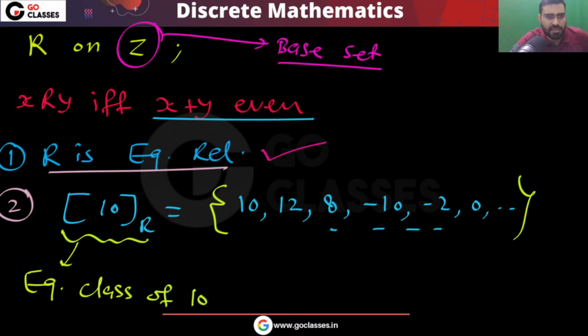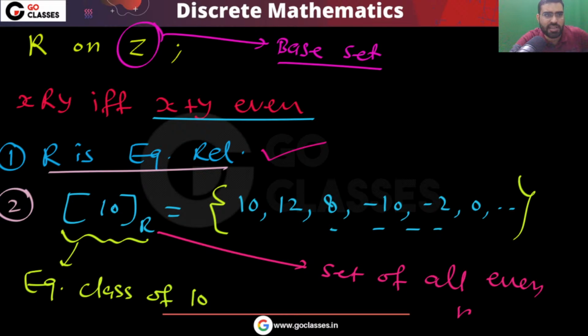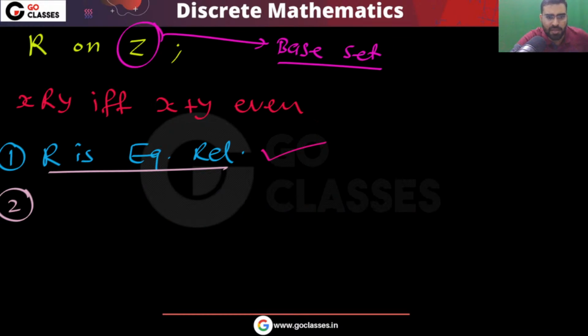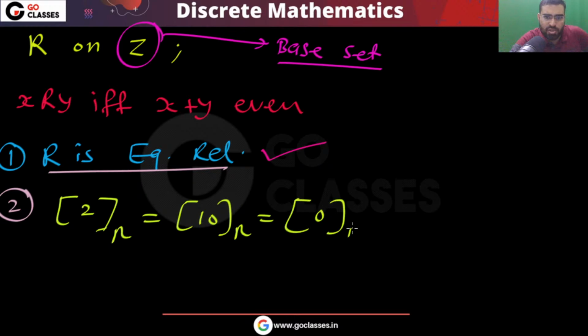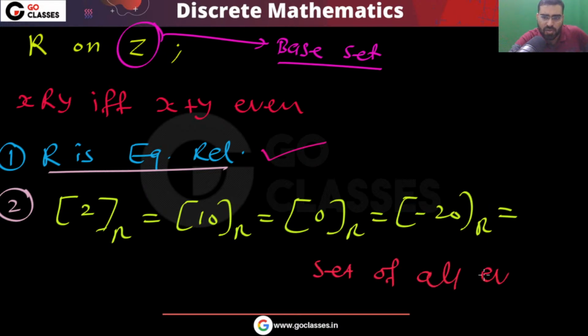So can I say that this equivalence class will be the set of all even numbers? Yes or no? This will be the set of all even integers. Again you can notice that every even number will have the same equivalence class. The equivalence class of 2 will be the same as the equivalence class of 10, the same as the equivalence class of 0, the same as the equivalence class of -20. All the even numbers have the same equivalence class, and that is the set of all even numbers.